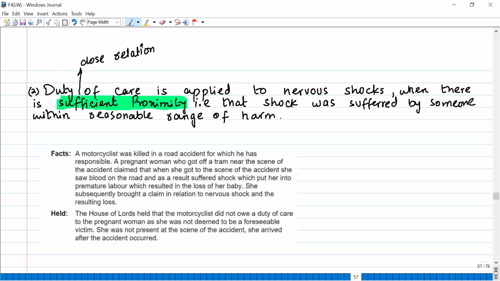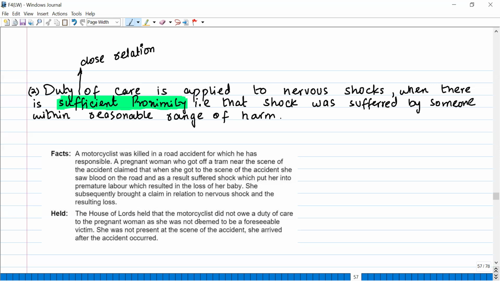watching that blood, she suffered shock, and she was pregnant, which put her into premature labor, and she lost her baby. So she put a claim for the loss of her baby on the motorcyclist. Okay, on the representative of the motorcyclist, because the motorcyclist himself was killed. Okay, family representatives. Now, what did the court say?